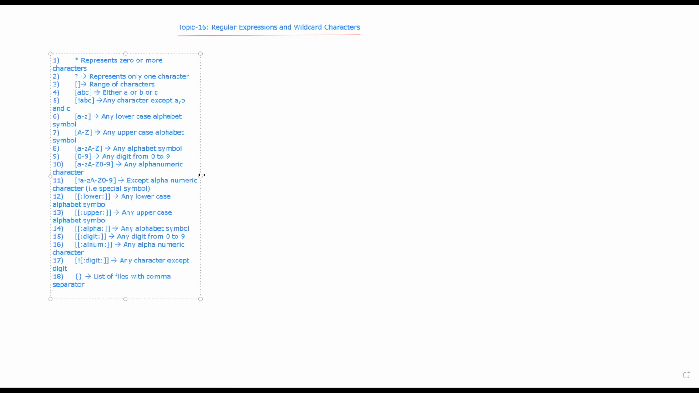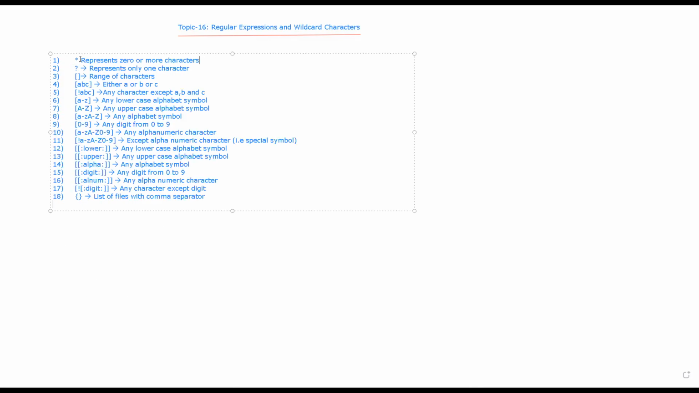In order to demonstrate this, there are various regular expressions available in Unix, right? First is the star. So what is star? Star represents zero or more. It can represent zero characters, or it can represent 100, basically 0 to n, right? And the question mark represents only one character.